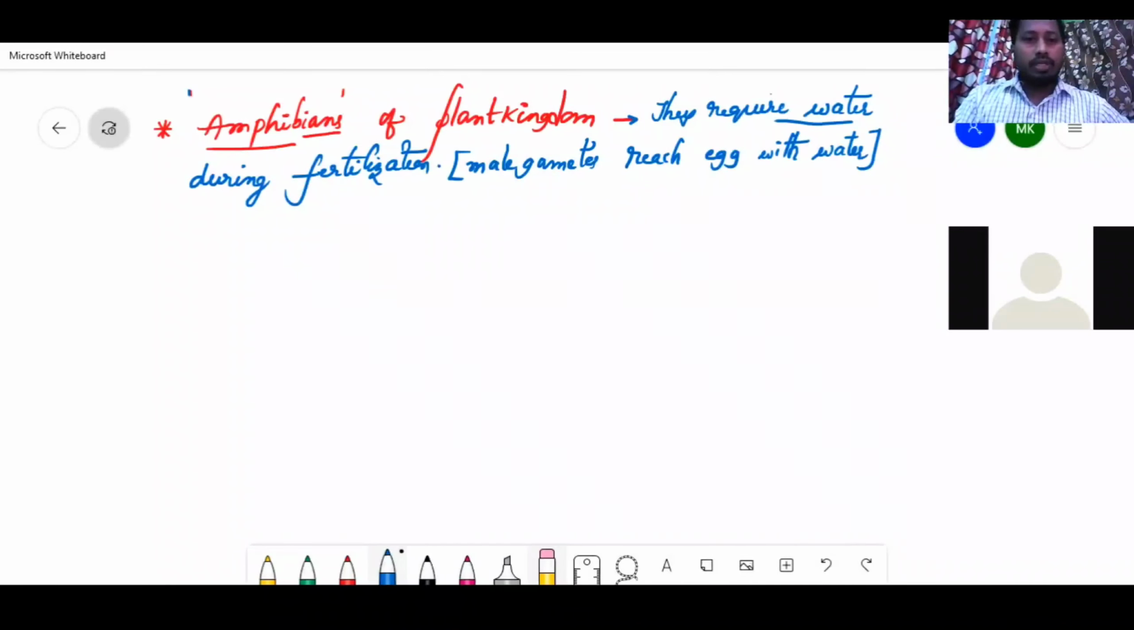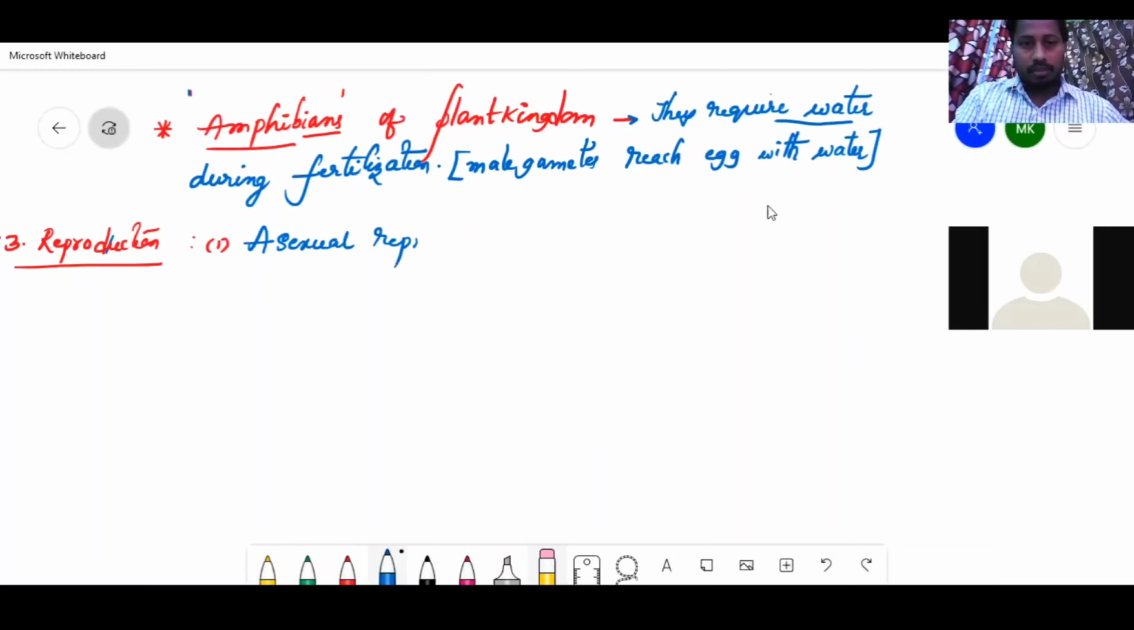After this, talking about reproduction. Third point, talking about reproduction, there are two types. One is asexual reproduction, and the second one is sexual reproduction.